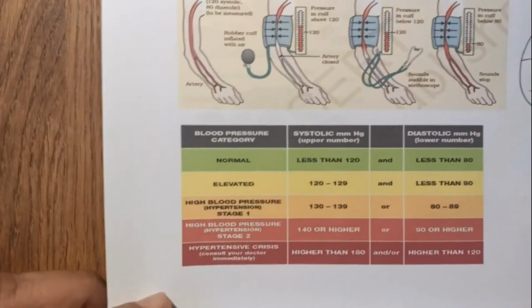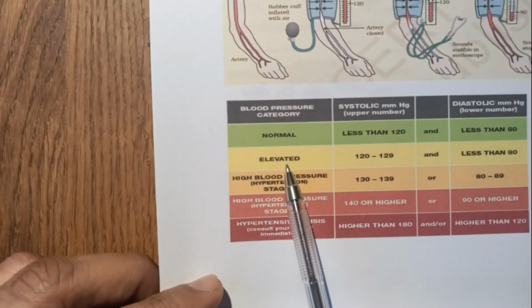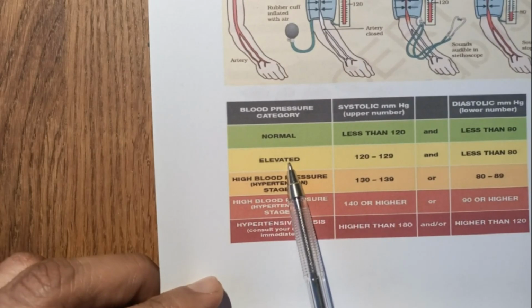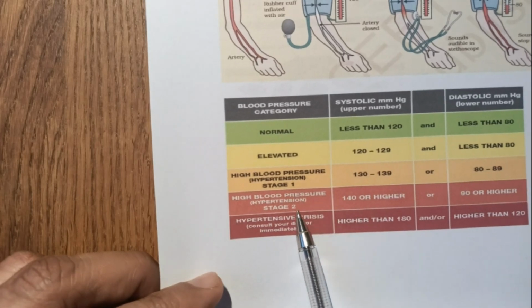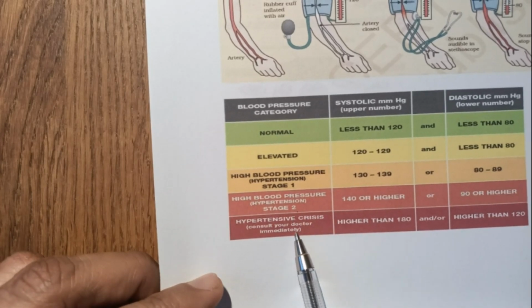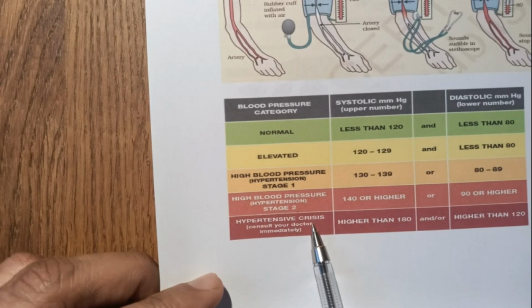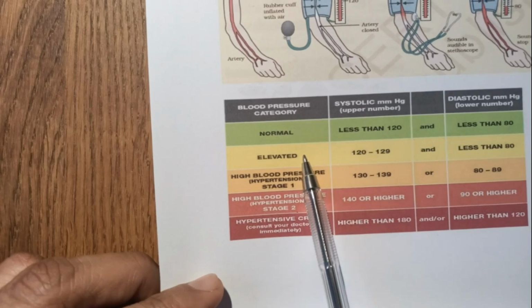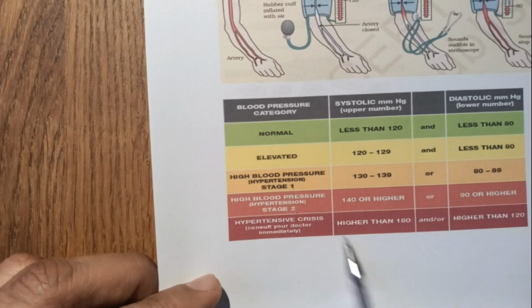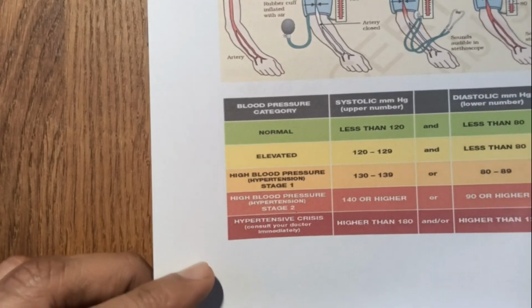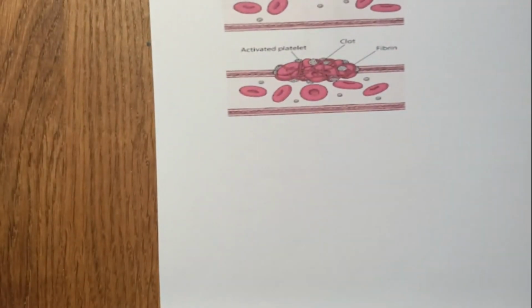So there are various stages of hypertension. The first stage is called elevated blood pressure. The second is called stage 1. The third is stage 2. And the fourth is stage 3 or hypertensive crisis. So normal, elevated, stage 1 hypertension, stage 2 hypertension, stage 3 hypertension or hypertensive crisis. So that's the range. You don't need to remember these numbers. Okay, these are important when someone goes for medicine. Now this was about the blood pressure.